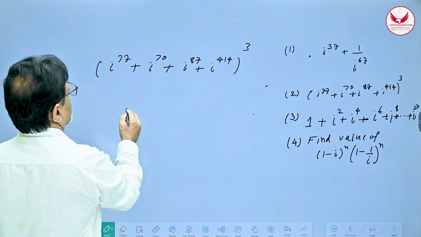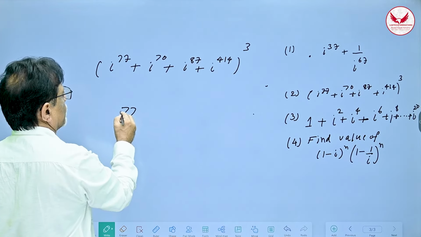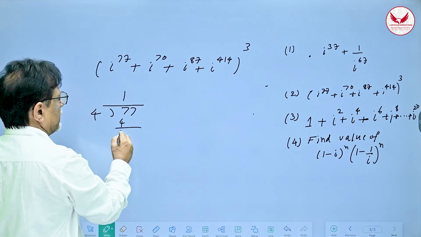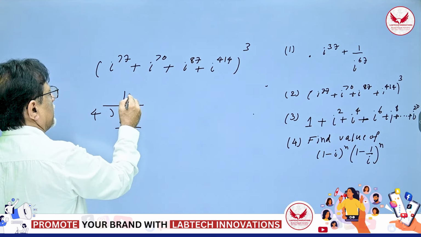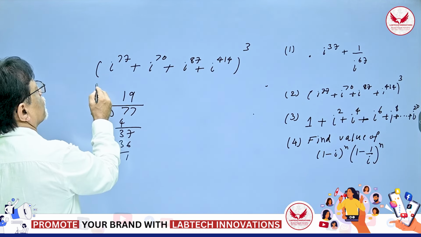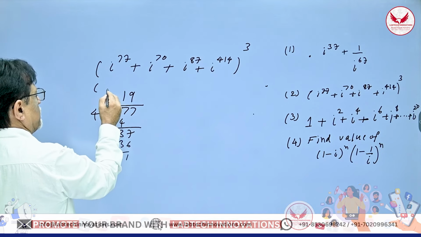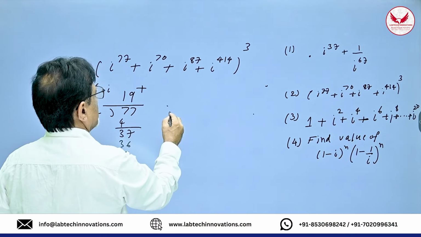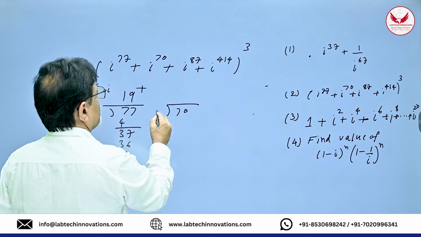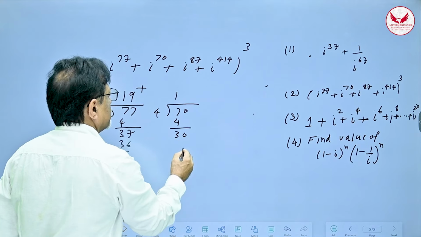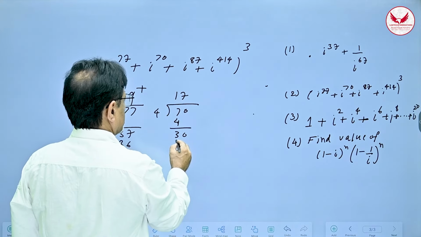So if you divide 77 by 4, what do you get? 4 ones are 4, then 3, 7, then 9 fours are 36, so the remainder is 1. So i raised to 77 is nothing but i. Plus i raised to 70. If I divide by 4, 4 ones are 4, then 3, this is 7.